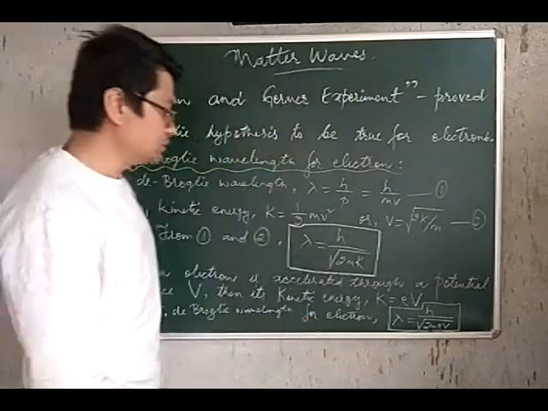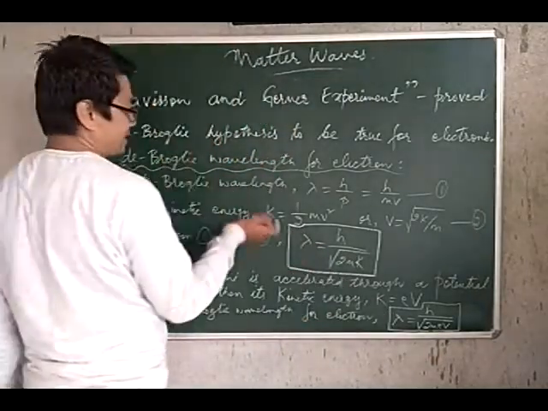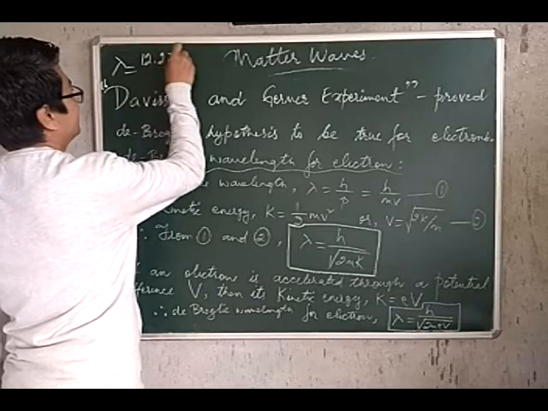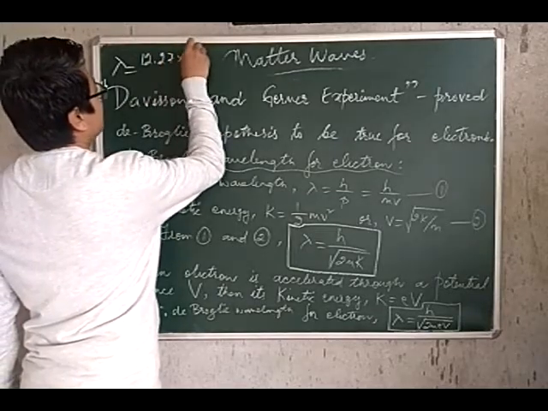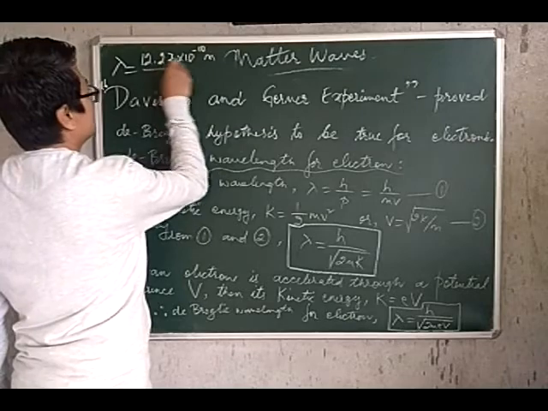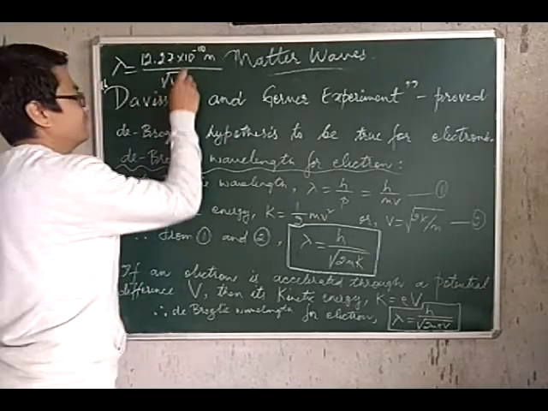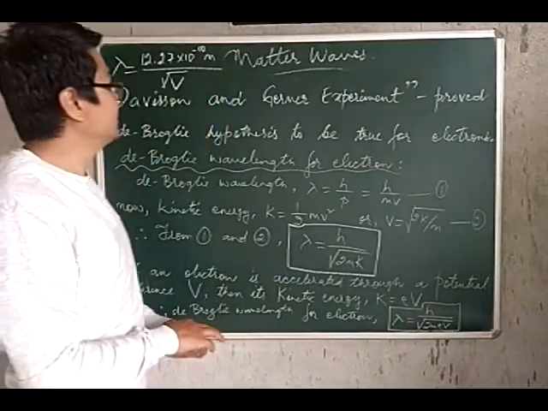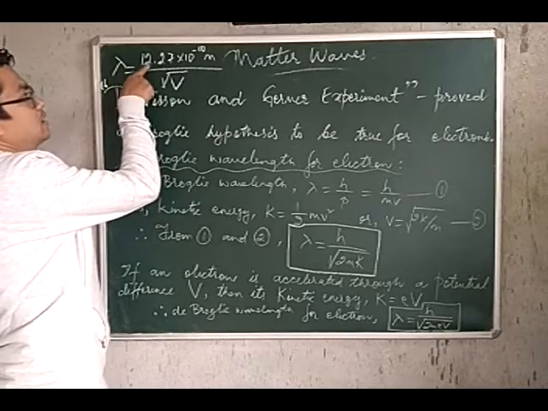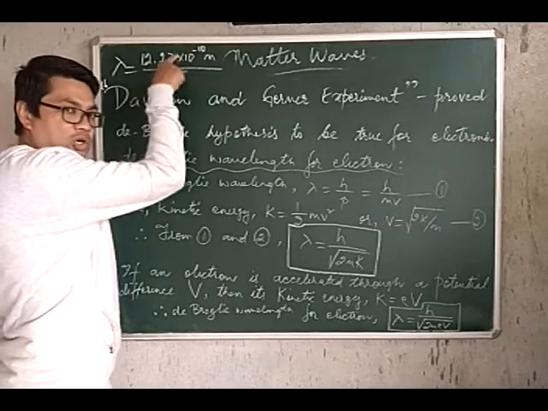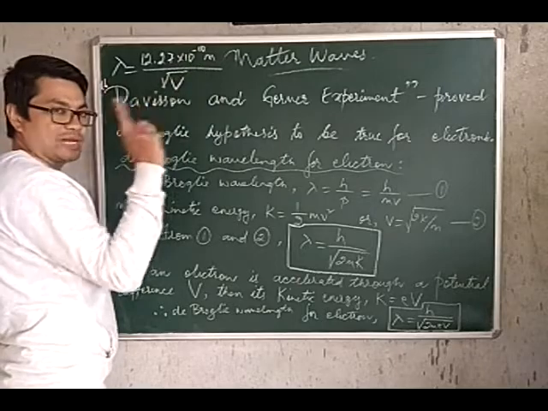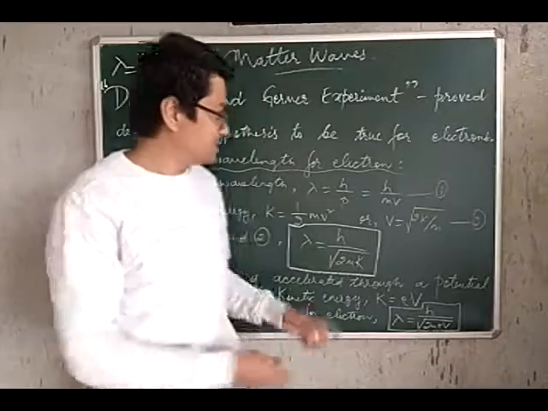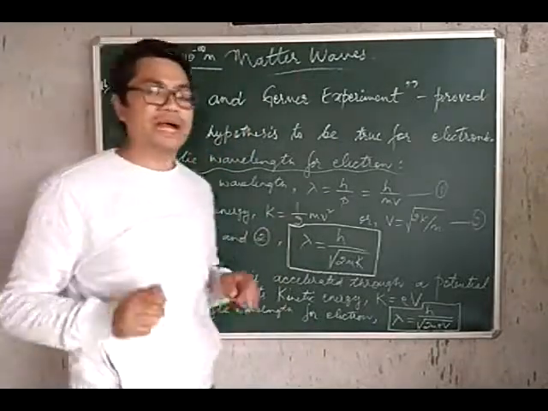When you substitute the values and work out the mathematics, you can try that out yourself, you will get lambda to be 12.27 into 10 to the power minus 10 meters divided by square root of V. So V is the only variable, all the others are constants. This can also be written as 12.27 angstrom divided by square root of V, because 10 to the power minus 10 meters is 1 angstrom. So that is the value of the de Broglie wavelength for an electron.